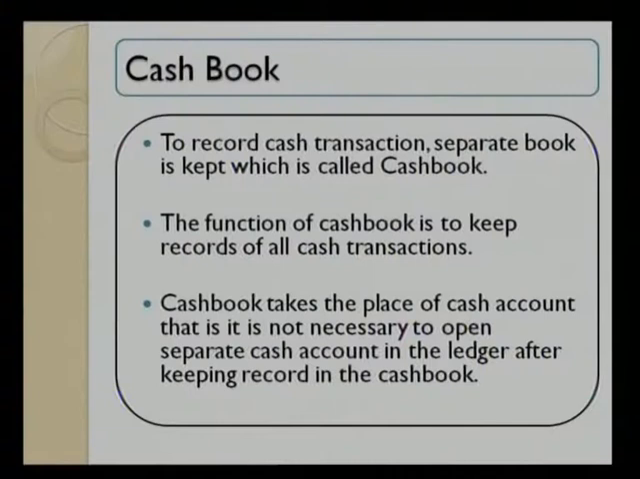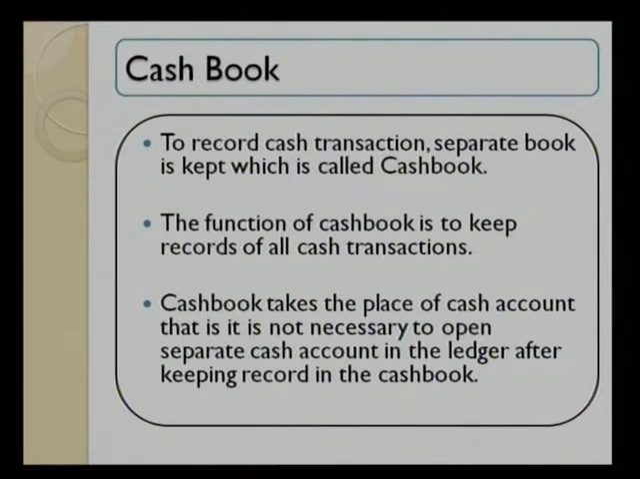Now we will discuss some glimpse or idea about subsidiary books other than goods. That means subsidiary books which are prepared for transactions other than goods. First one is the cash book. As the word cash book is used, we are supposed to mention all the cash transactions in the cash book. To record cash transactions, a separate book is kept which is called the cash book. The function of the cash book is to keep a record of all cash transactions on a daily basis. The cash book takes the place of the cash account, so it is not necessary to open a separate cash account in the ledger after keeping the record in the cash book.